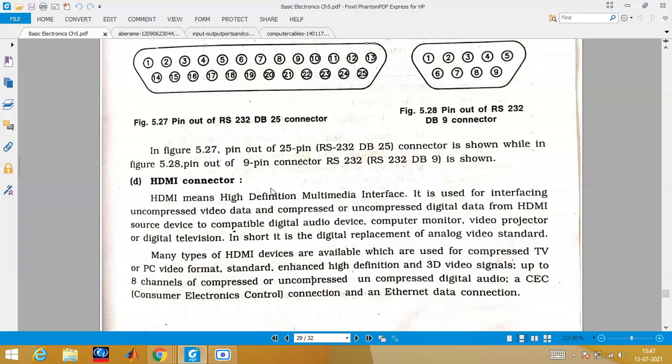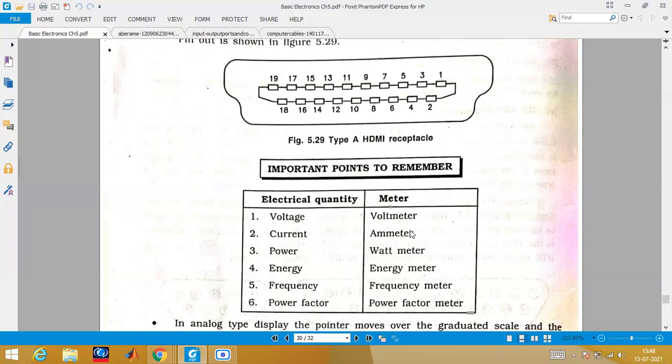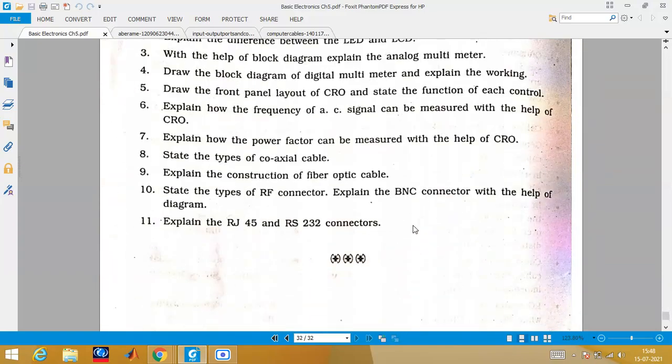Then we have the HDMI connector, used in the high definition multimedia interface. When we want to compress or uncompress the digital video data from an HDMI source device, we use this HDMI connector. You can see here it looks like HDMI has 19 pins in type A. There is also a type B HDMI, which has 29 pins. So this is all about your chapter. Though the chapter is over, it is very simple.